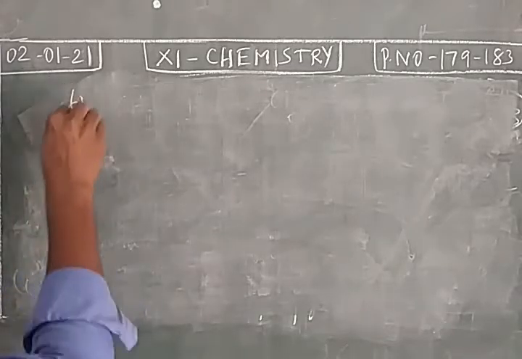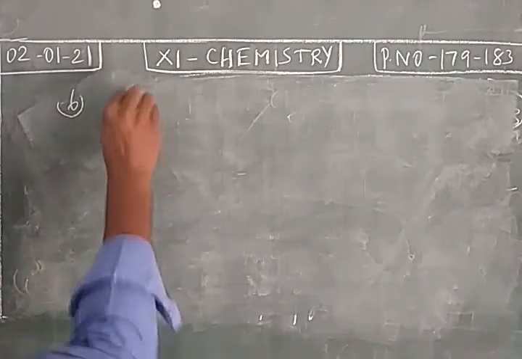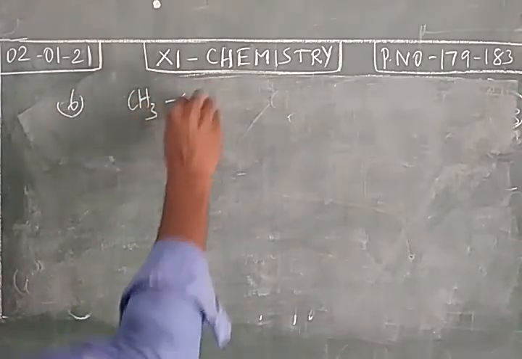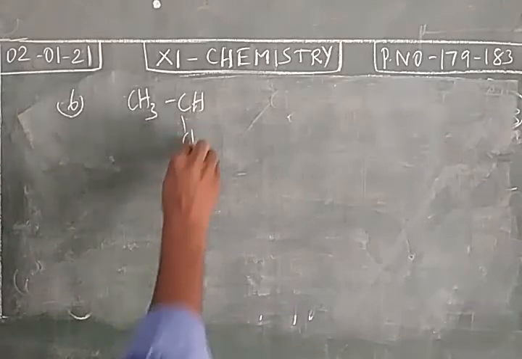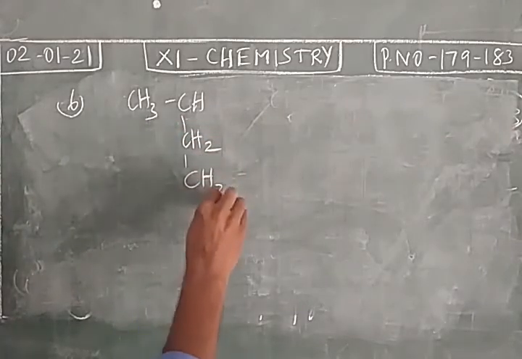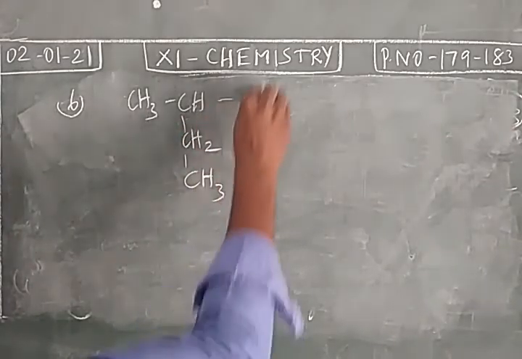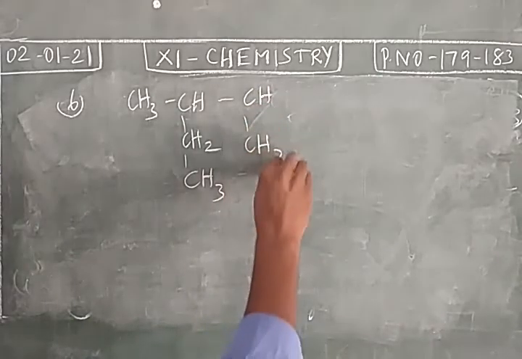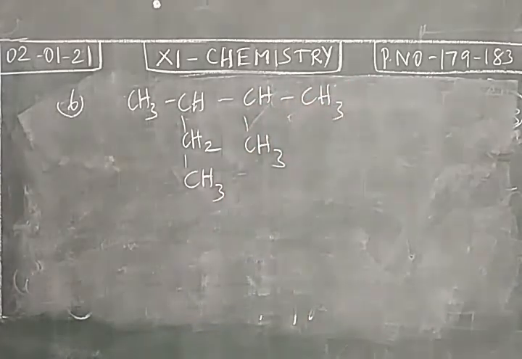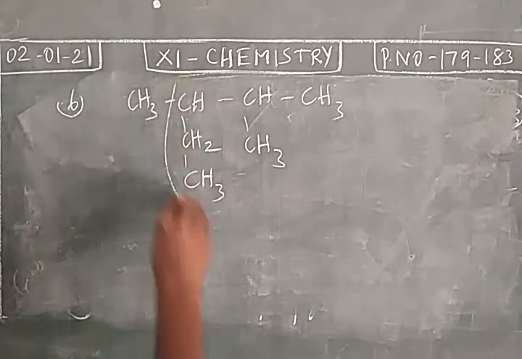Example number 6. CH3, CH, CH2, CH2, CH, CH3, CH3. So select the longest chain. Okay. Which will be the longest chain now?